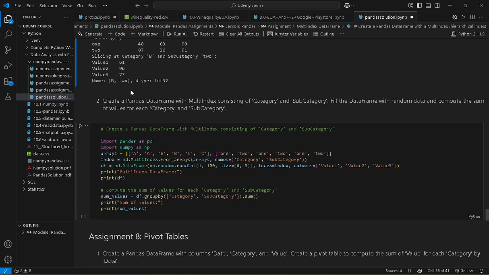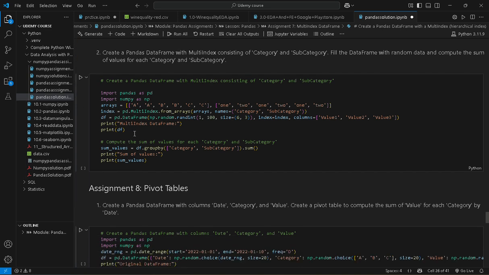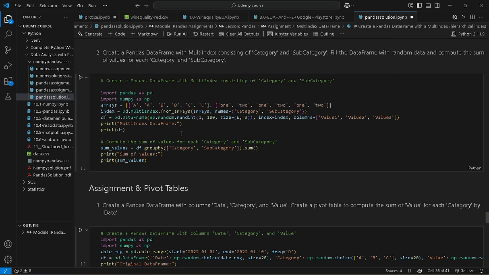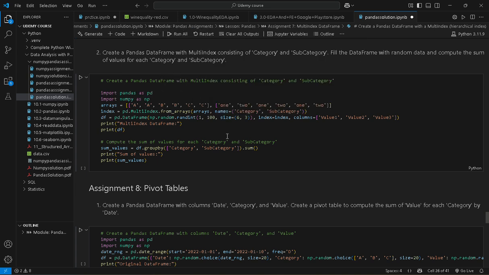Create a pandas data frame with a multi-index consisting of category and subcategories. Okay, fill the data frame with random data and compute the sum of values for each category and subcategory. This is the same as before. We create an array of A two times, B two times and C two times, and in the subcategory we use 1, 2 for each category. Then we create the index using pd.MultiIndex.from_arrays with our array, and name the levels category and subcategory.